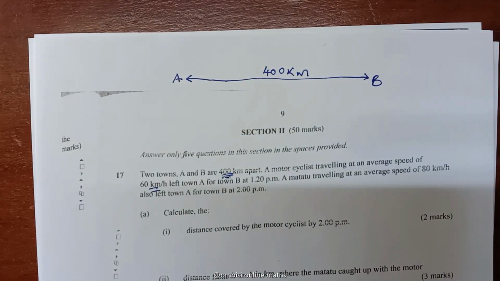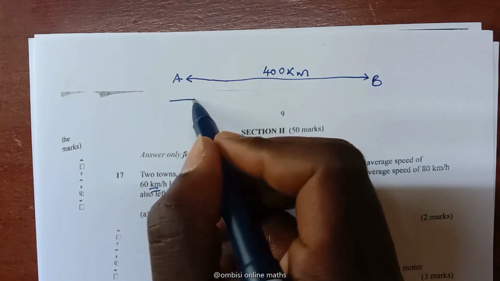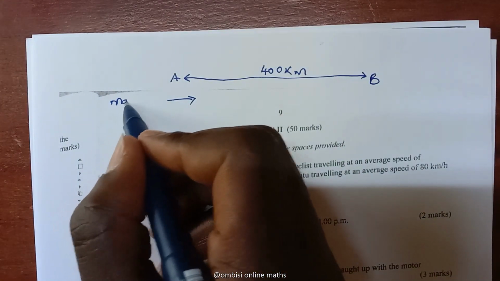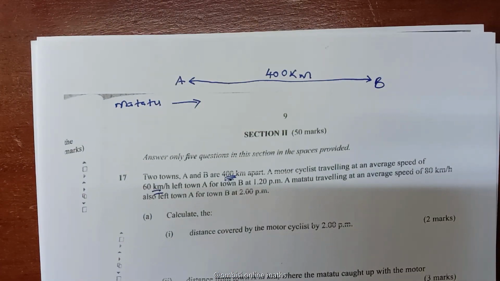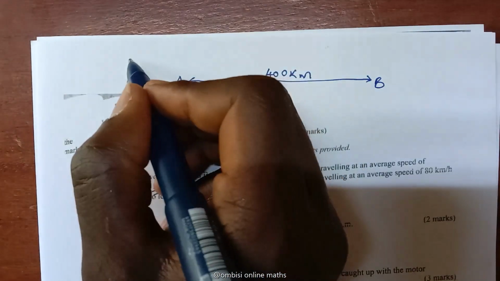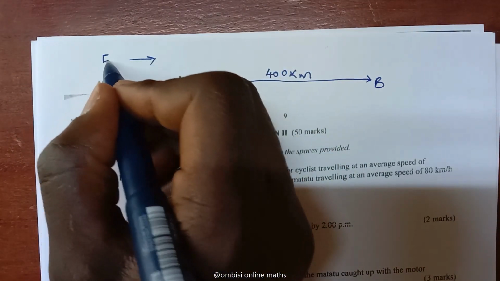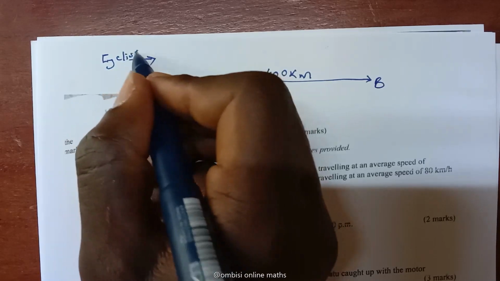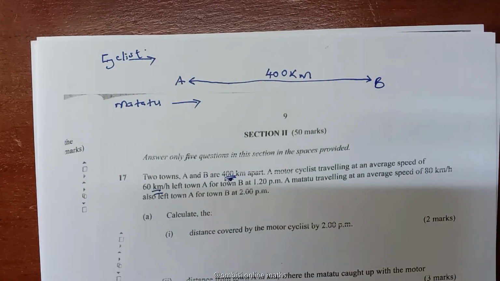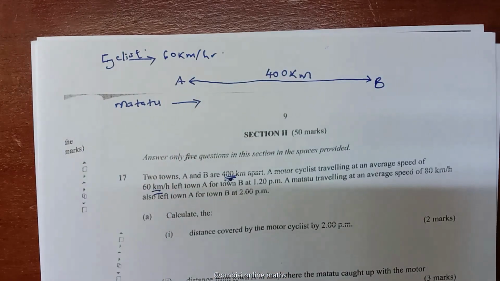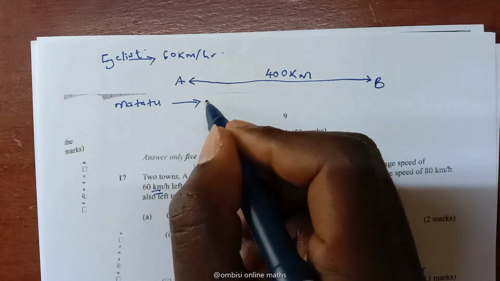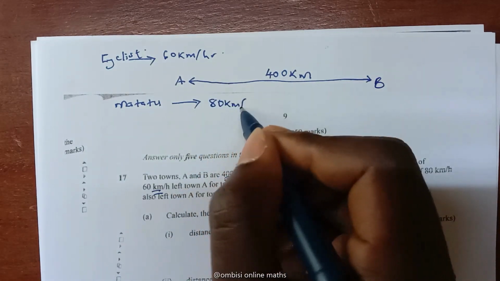Then there is a matatu that left town A, and there is also a cyclist that also left the same town A. The cyclist left at an average speed of 60 kilometers per hour, and the matatu left at an average speed of 80 kilometers per hour.